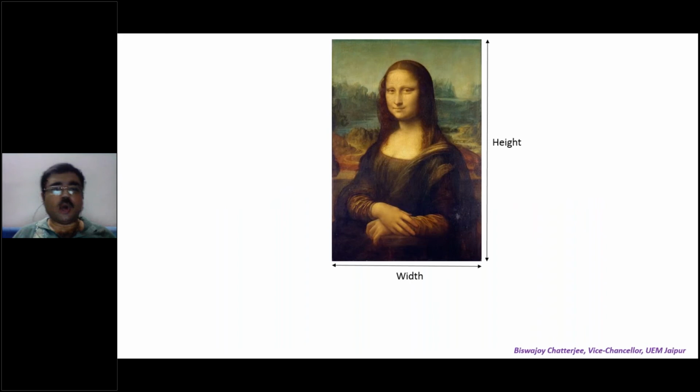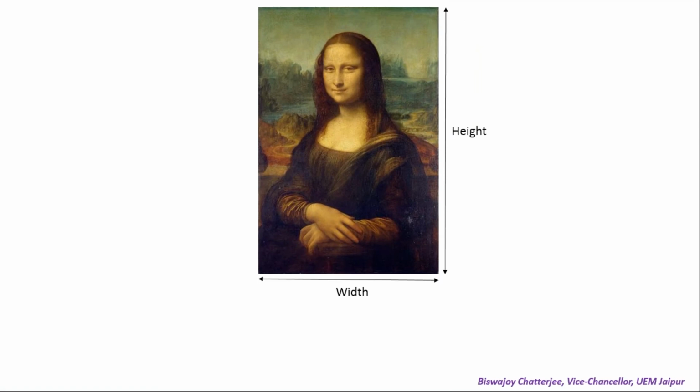Suddenly a special picture comes up. I turn off my webcam, it's not needed. This special picture is, yes, you all know, Mona Lisa. The famous picture of Mona Lisa. What is special about it? See, I have marked the height, I have marked the width. Height divided by width comes to 1.618. What was it? The golden ratio.